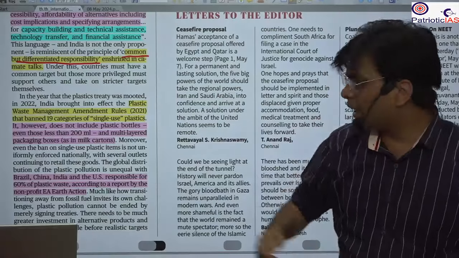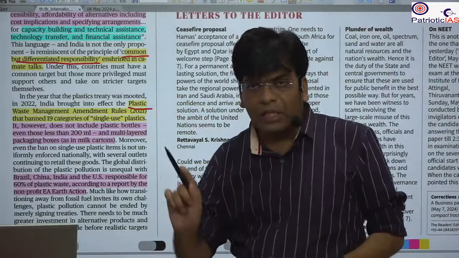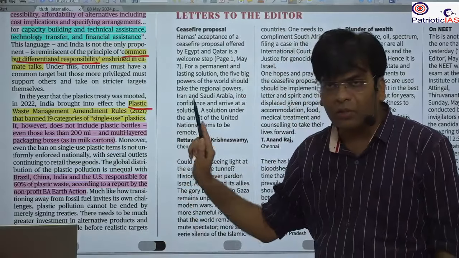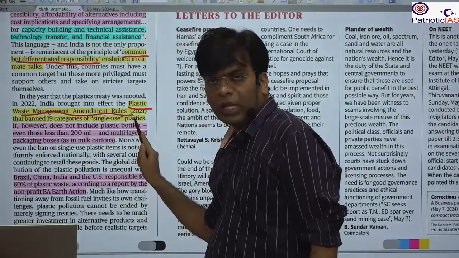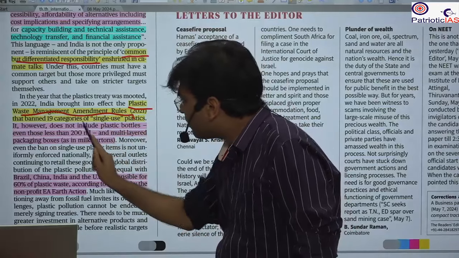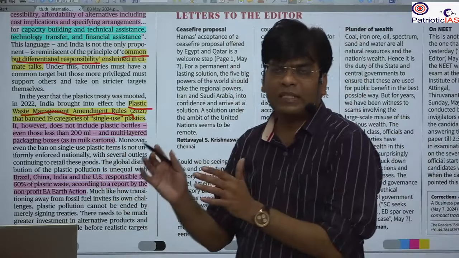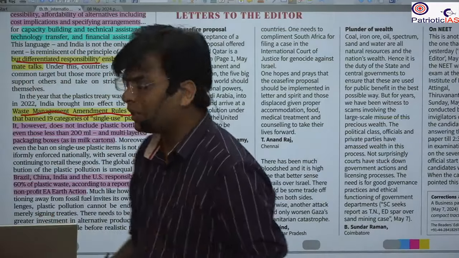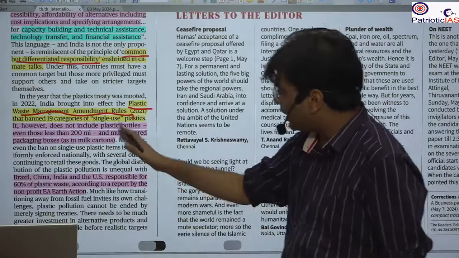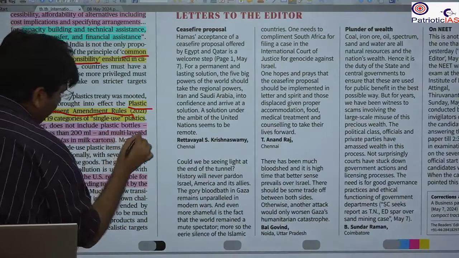India is already doing its part. A good point is that we already have the rules. For example, in 2021 India brought the Plastic Waste Management Amendment Rules, and this talks about the elimination of many types of plastic use. However, there are still so many concessions, and so much scope for eliminating further types of plastic. For example, India still allows different types of plastic. We have not banned plastic bottles.